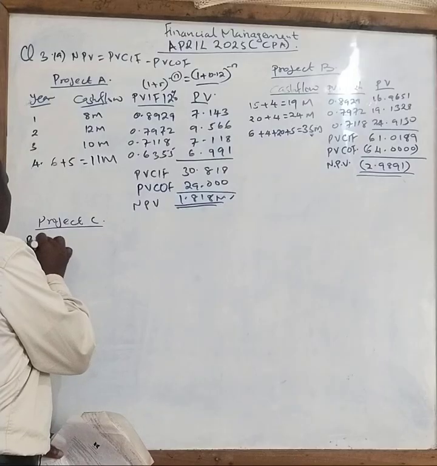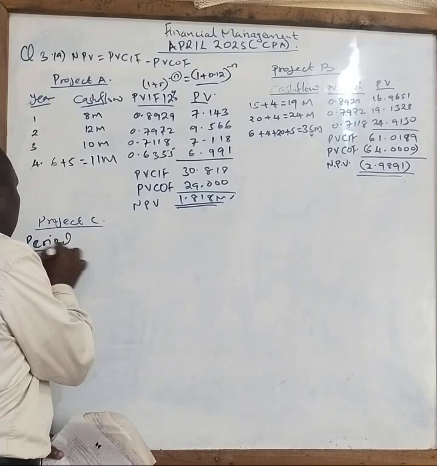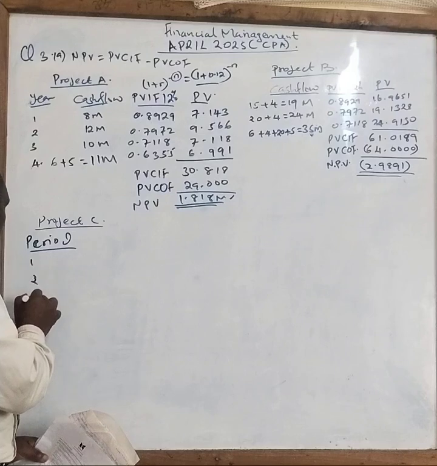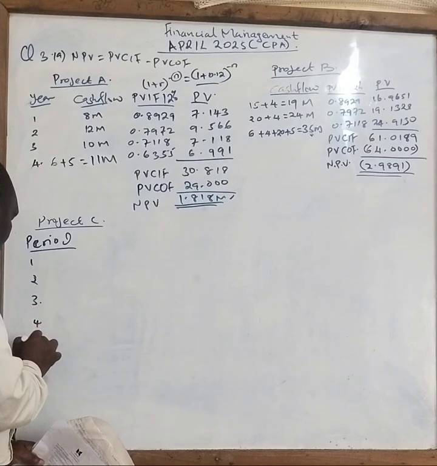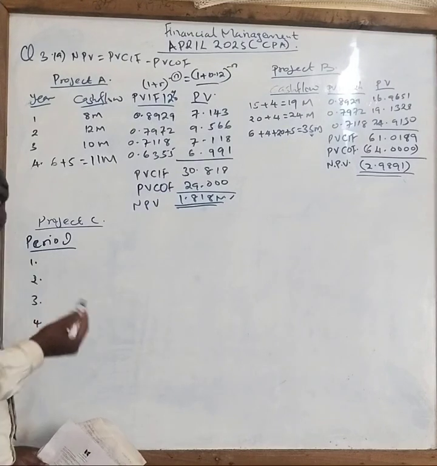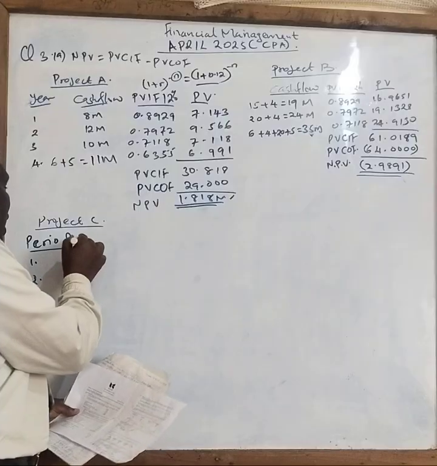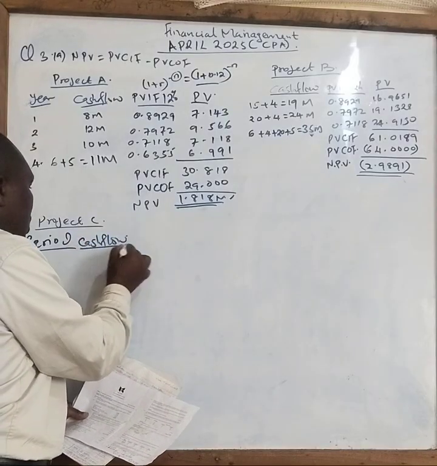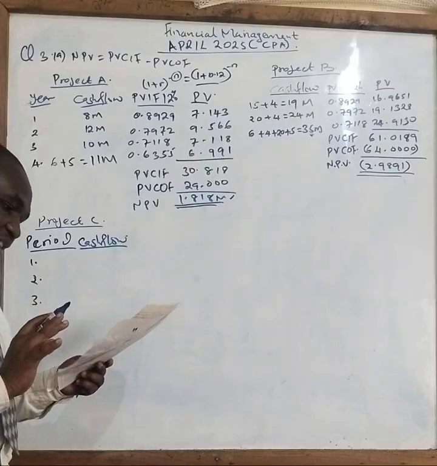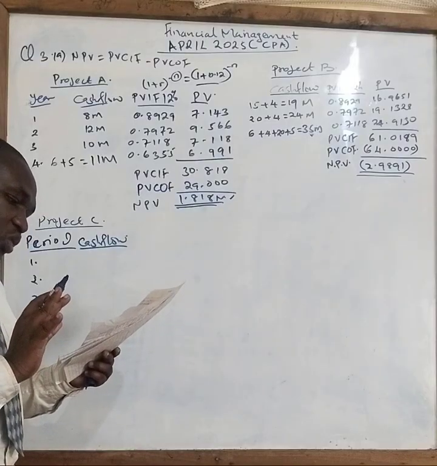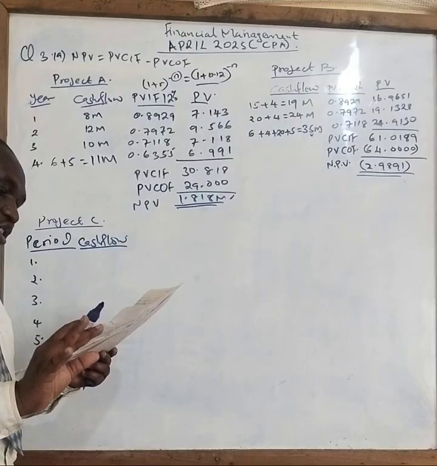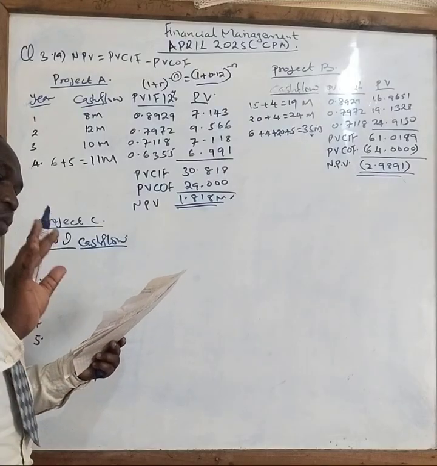Period here. So I'm assuming 5 years: 1, 2, 3, 4, and 5. That is an assumption. Then I can have the cash flow here. We have been told already that it would involve a current cash outlay of 50 million on equipment and 15 million on working capital.